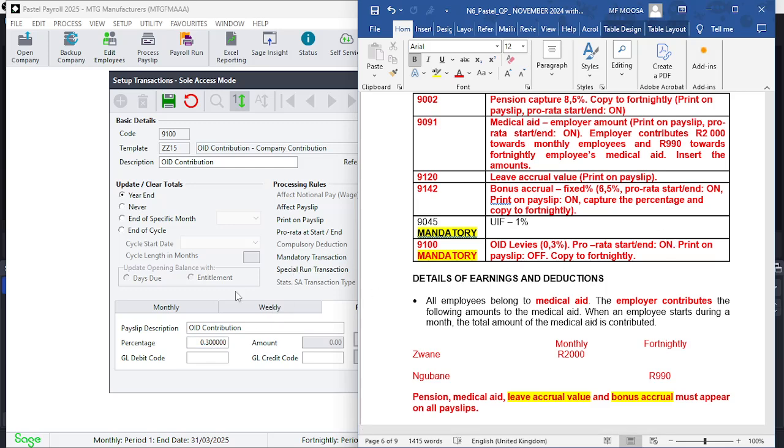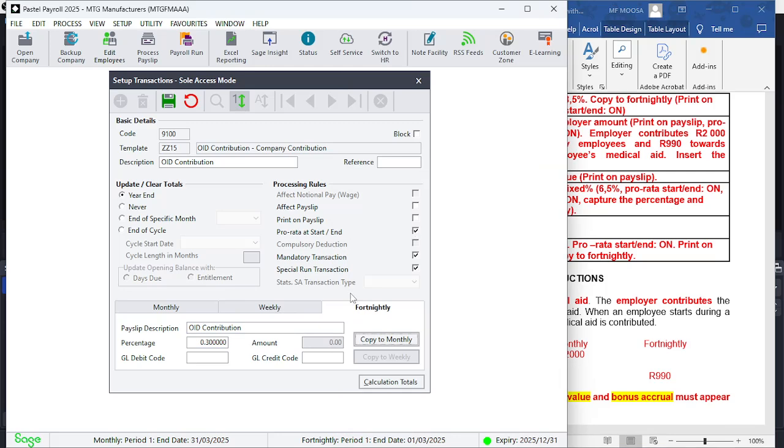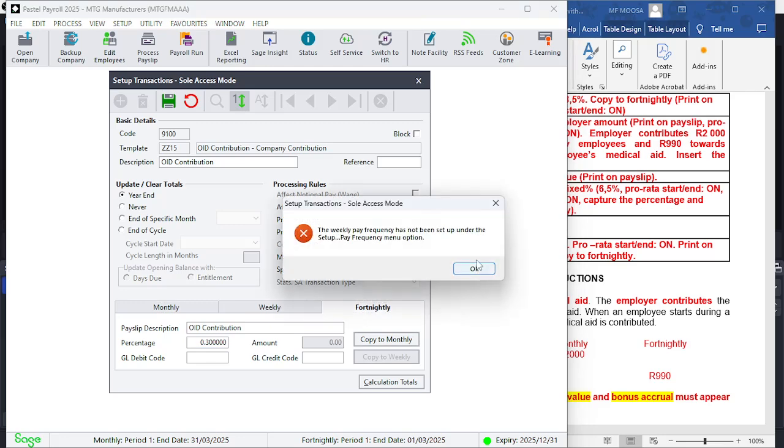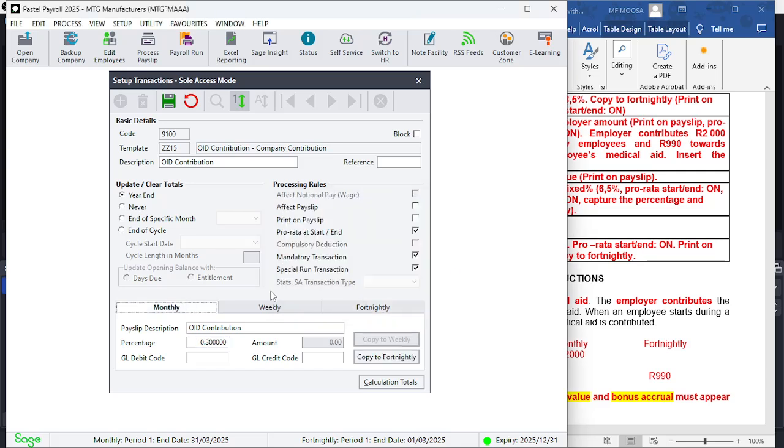Print on payslip off, copy to fortnightly. I was on fortnightly by default, so let's go to monthly. So why don't you keep it here, copy to monthly, and it then changes over the same information to monthly. So fortnightly, copy to monthly, it'll bring it over there and be done, good to go. So monthly has changed, including your fortnightly. It's fine. So monthly sorted out as well as fortnightly, and you're going to then save it.